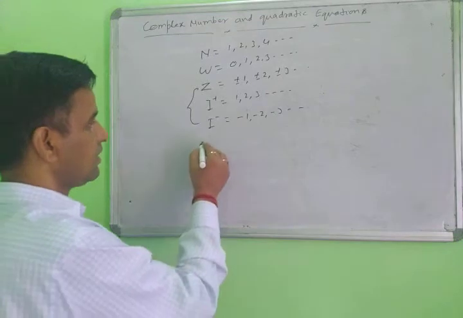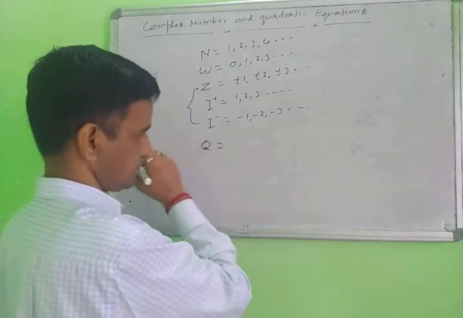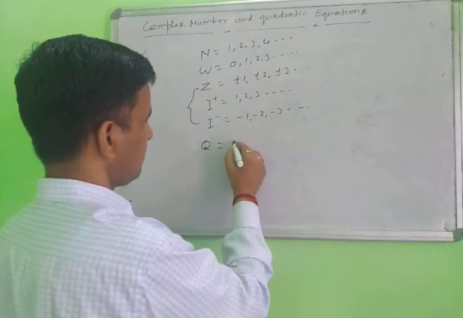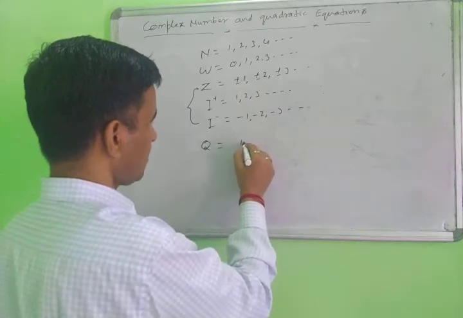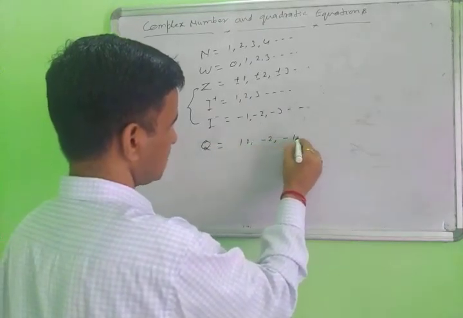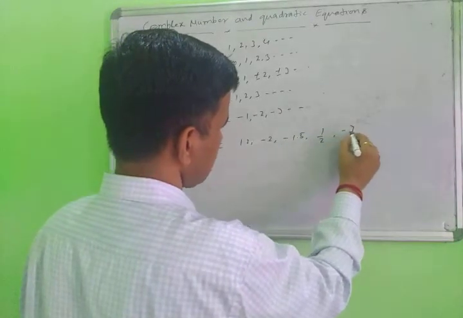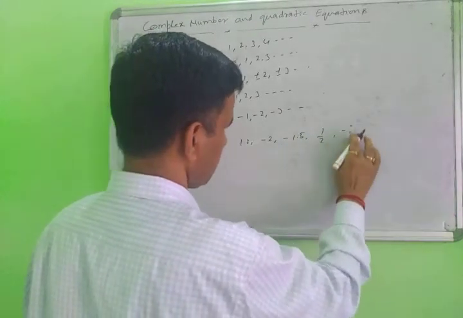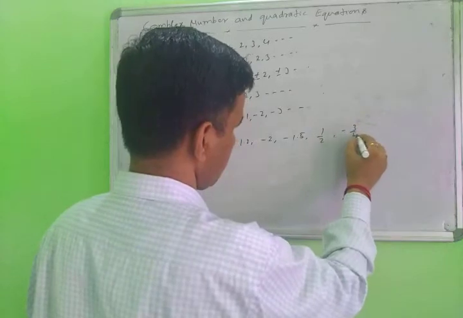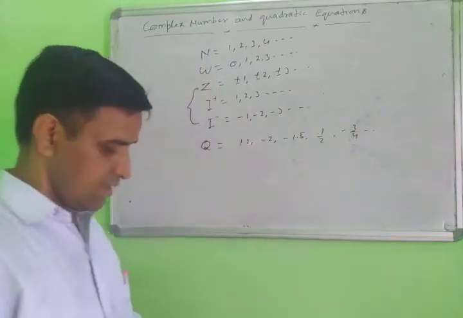Next come rational numbers. Suppose 1.2, minus 2, minus 1.5, 1 upon 2, minus 3 upon 4, and so on.